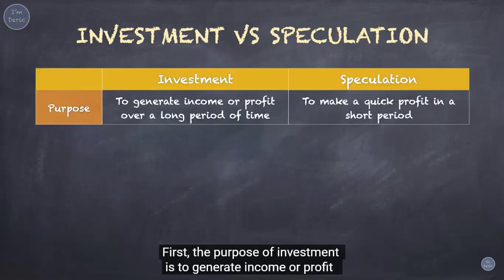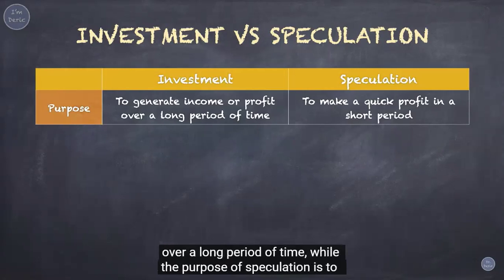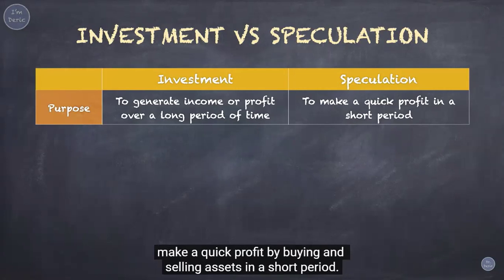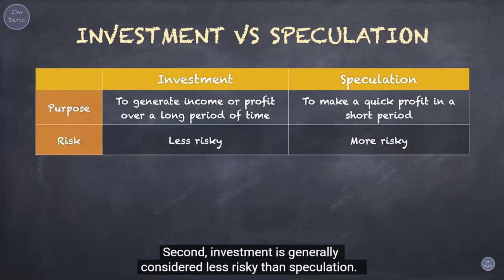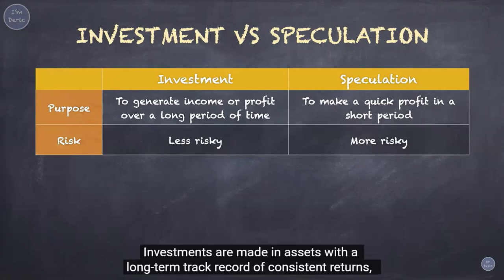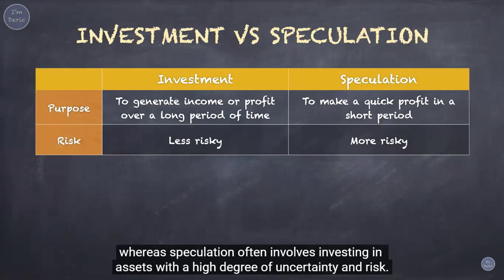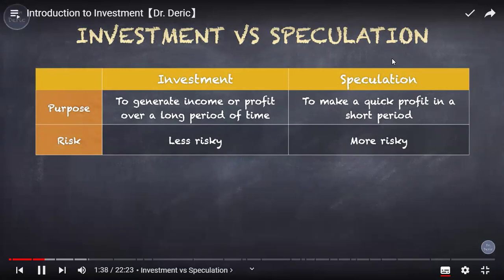Next, let's compare the differences between investment and speculation. First, the purpose of investment is to generate income or profit over a long period of time, while the purpose of speculation is to make a quick profit by buying and selling assets in a short period. Second, investment is generally considered less risky than speculation. Investments are made in assets with a long-term track record of consistent returns, whereas speculation often involves investing in assets with a high degree of uncertainty and risk.